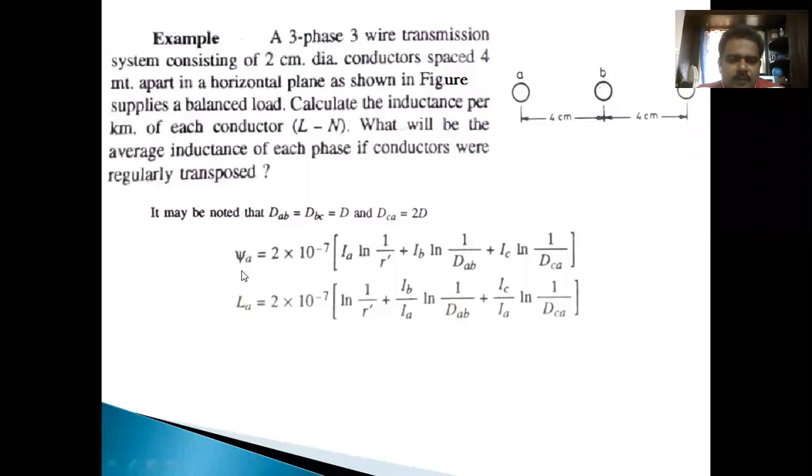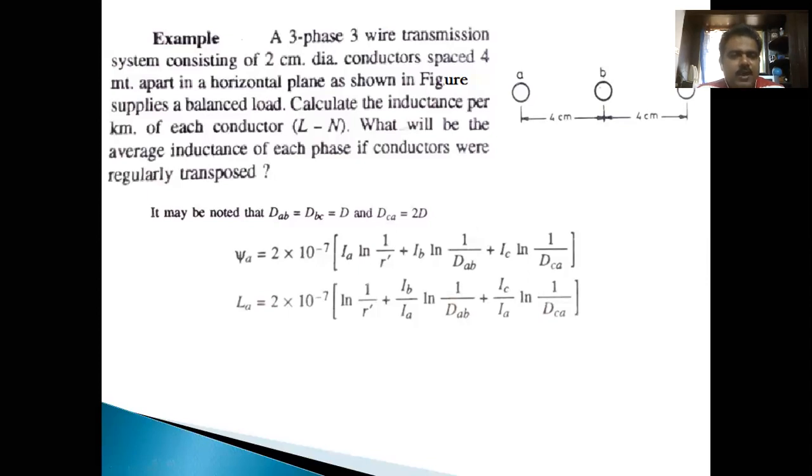Here, psi A is equal to 2 into 10 to the power of -7 [Ia ln 1 by r dash plus Ib ln 1 by the distance between these two conductors plus Ic ln 1 by dc]. This formula we have already derived.